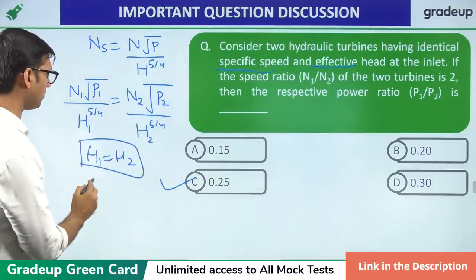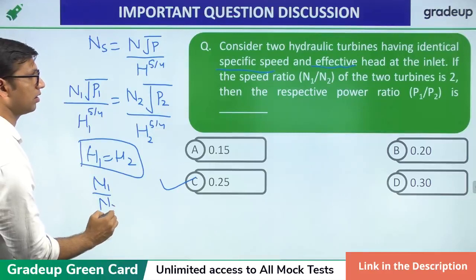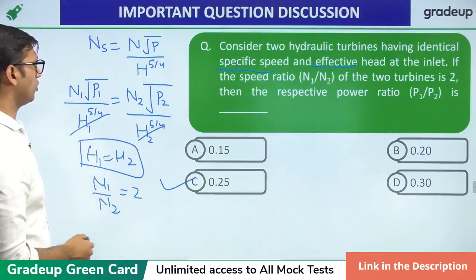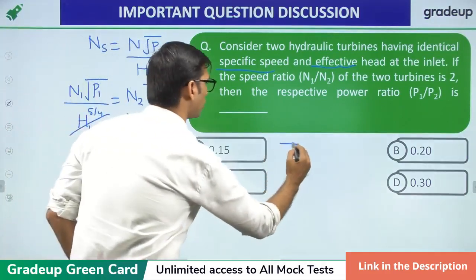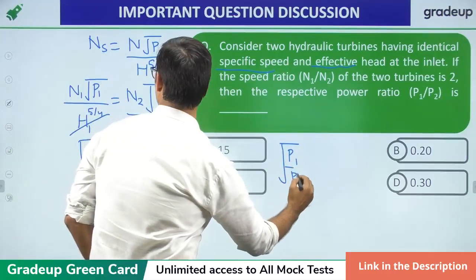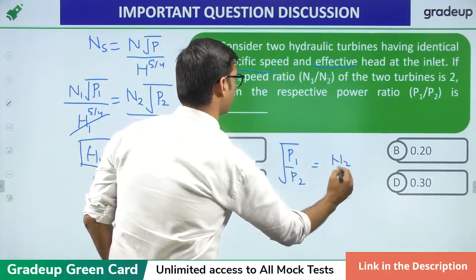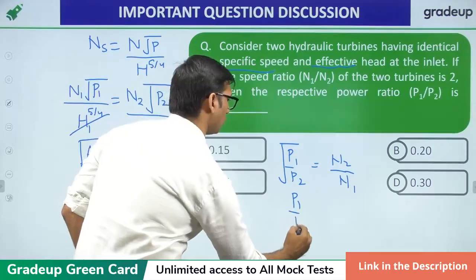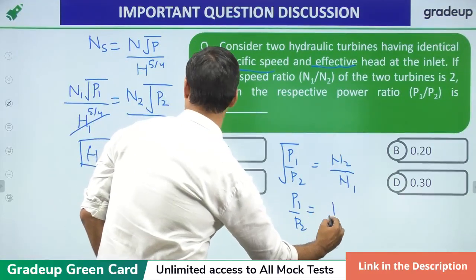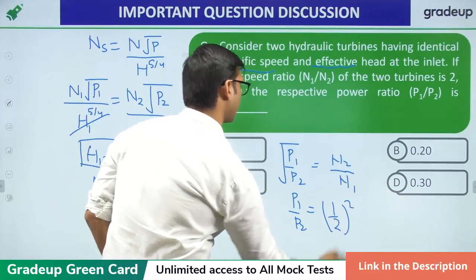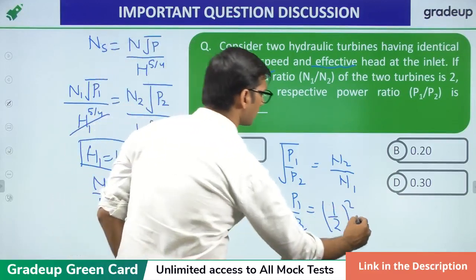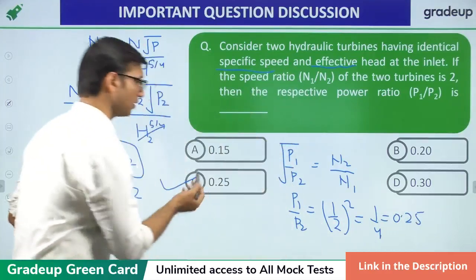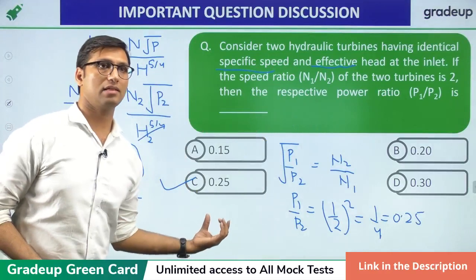And N1 by N2 is equal to 2. So H1 equal to H2 will get cancelled out. You just have to find the relation: root of P1 by P2 will be equal to N2 by N1. So you will get P1 by P2 is equal to (1 by 2) whole squared, which is 1 by 4, that is 0.25. That is the right answer. The right answer is option C.